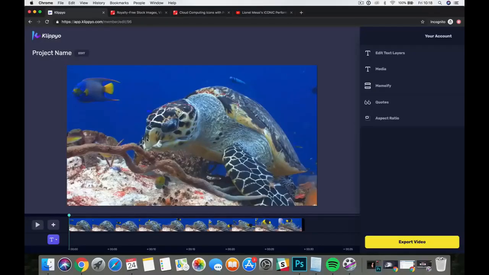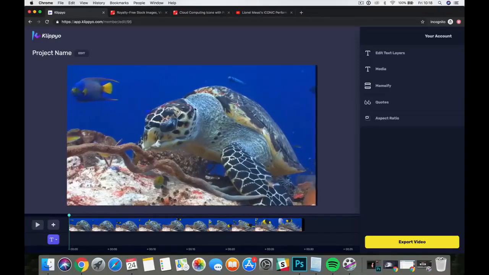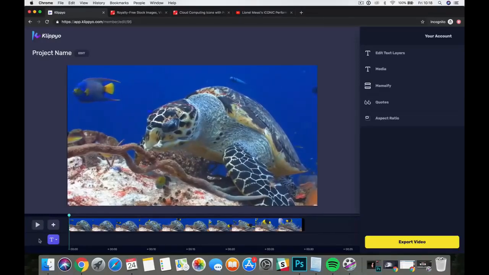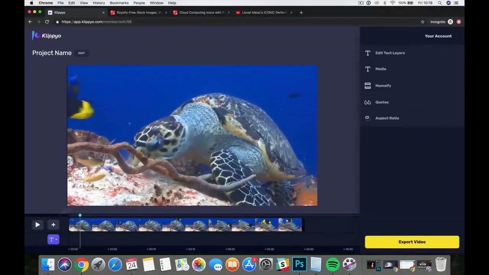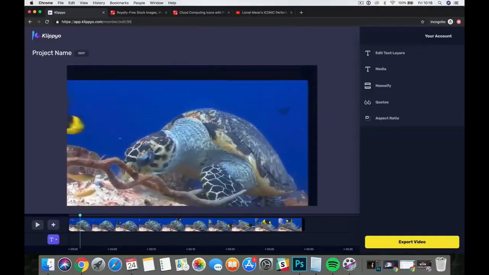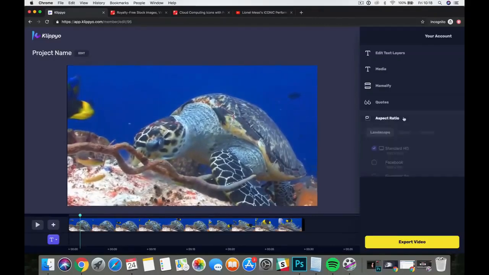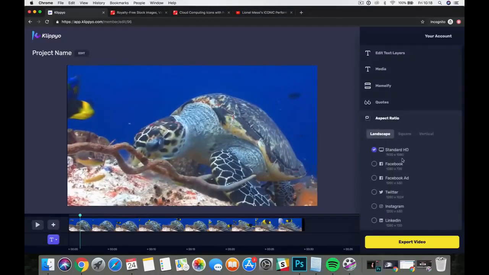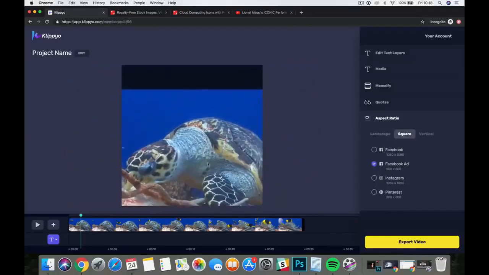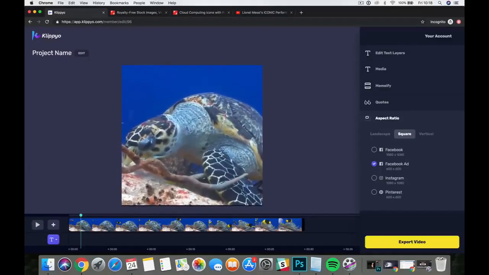Now, with the actual editor, let's move on here so you can see what we can do with the actual clips. Once you've got a clip in here, obviously it plays in here so you can check it all out. The first thing I want to show you is aspect ratios. Now, one thing we've done with Klippyo and the editor is made it free flow, so you can actually move the clip wherever you want, and I've got it right now set at the standard aspect ratio of 1920 by 1080. Now, we again have aspect ratios for all of the social media channels out there. If you want square video, vertical video, you can do it right in here in one click. If I click on square and we go and create a Facebook ad, it's going to change the actual canvas so that we can create a video of that aspect ratio.